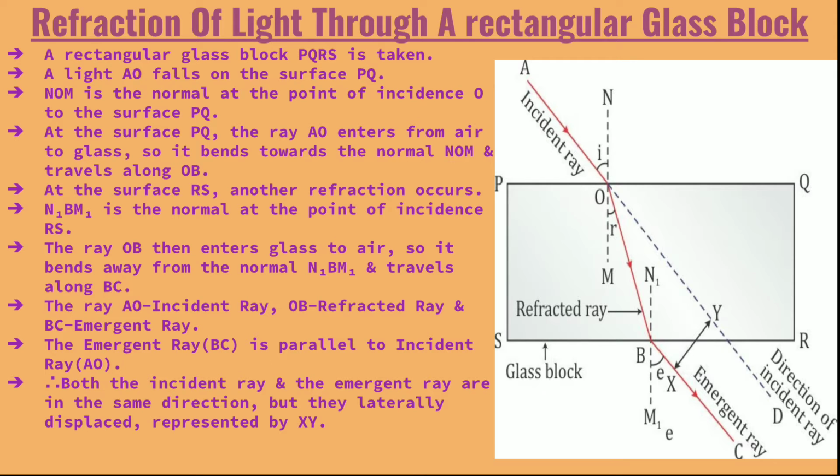Now this emergent ray is bending away from the normal N dash B M dash. The angle between CB and M dash, that is the angle between the normal and the emergent ray, is known as the angle of emergence.